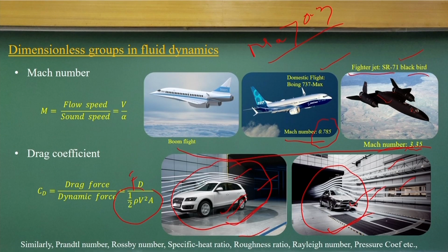It is not at the model level, it is at the prototype level, to find out what the drag force is. Based on the drag force, all the components are designed: where the weight should be, where the lightweight parts will be, how many passengers are sitting inside or not, all the conditions are tested, to find the best and safest design. Even for extreme design conditions of speed, let it be 200 km per hour, still this is not going to be a rolling condition like what we saw with the rolling of a bus in cyclones.